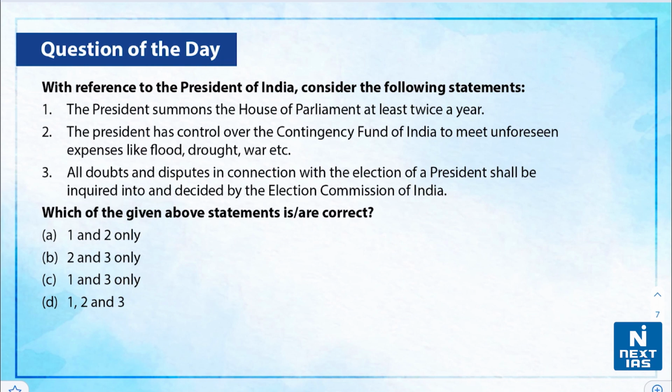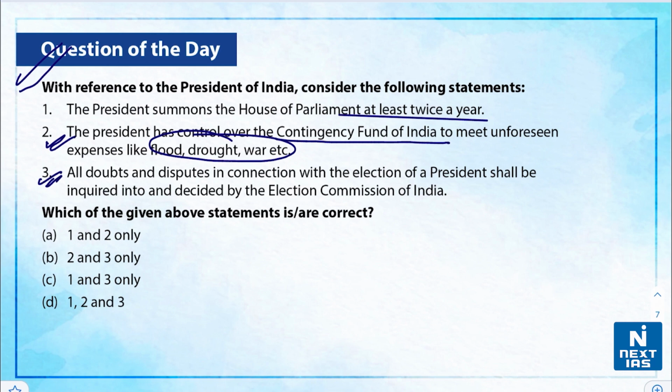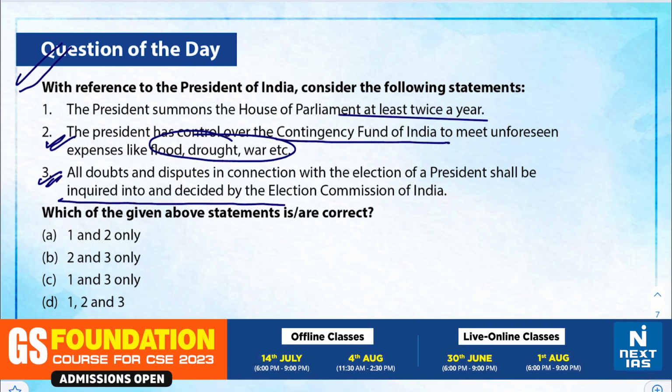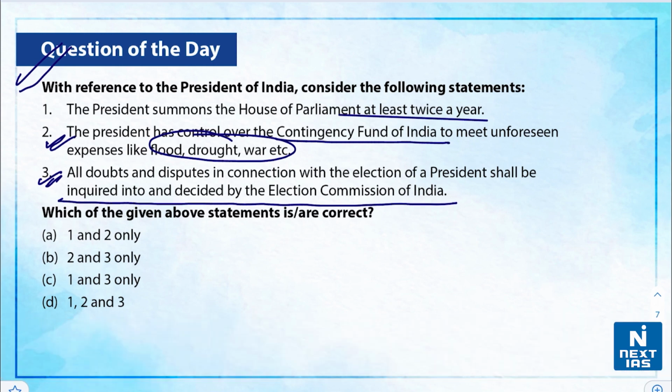Now, let us take up one practice question on this topic. With reference to the President of India, consider the following statements. First, the President summons the House of Parliament at least twice a year. Second, the President has control over the contingency fund of India, that is to meet the unforeseen expenses like flood, drought, war, etc. Third, all the doubts and disputes in connection with the election of the president shall be inquired into and decided by the Election Commission of India. You can take a moment and write your answers in the comment section below.